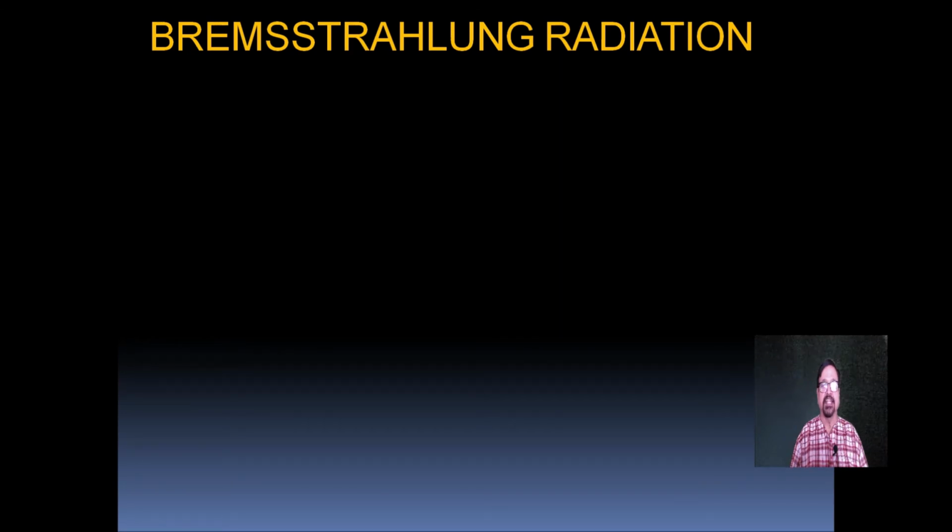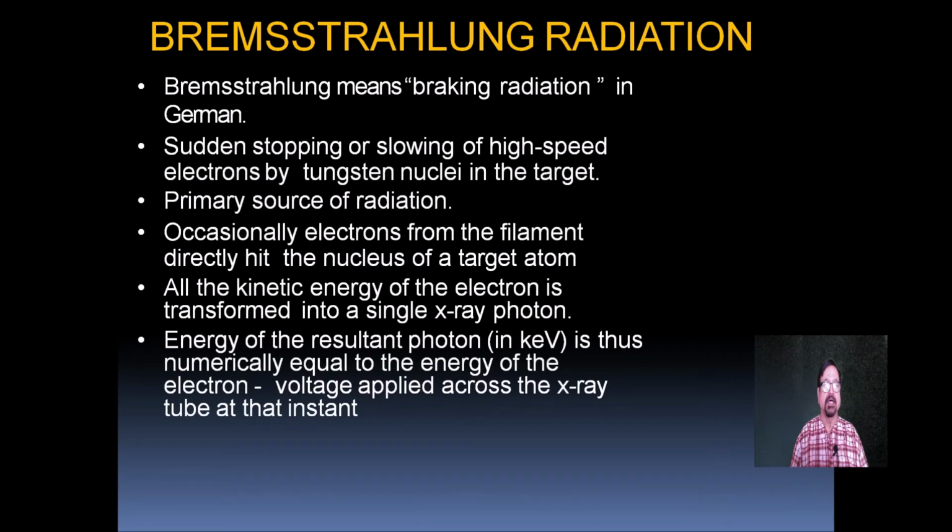Coming to Bremsstrahlung radiation. Bremsstrahlung means braking radiation in German, from the sudden stopping or slowing of the high-speed electrons by the tungsten nuclei in the target. It is the primary source of radiation. Occasionally, electrons from the filament directly hit the nucleus of the target atom. All the kinetic energy of the electron is transferred into a single X-ray photon. The energy of the resultant photon is thus numerically equal to the energy of the electron, that is, the voltage applied across the X-ray tube at that instant.